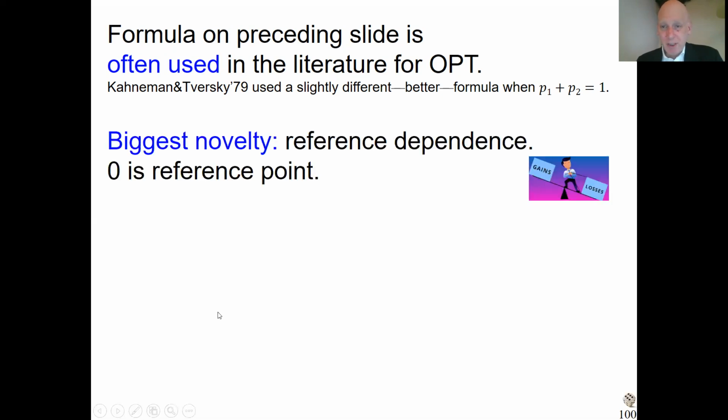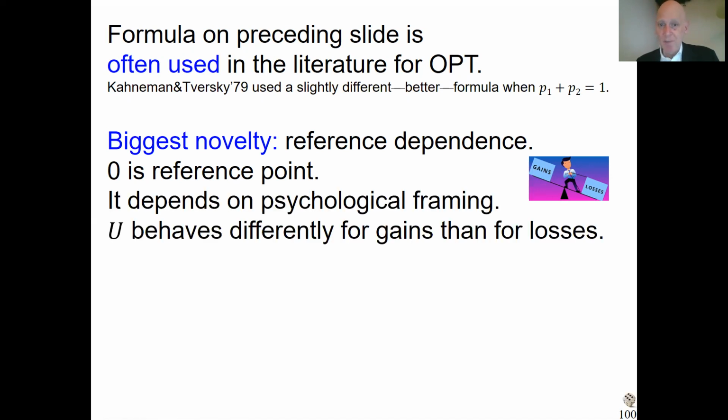The biggest novelty, so one novelty you already saw, that's probability weighting. Prospect theory had another novelty, reference dependence, and I will not say much about it in the course. But the idea is that when people evaluate outcomes, they don't take them just as they are, but they take some sort of reference point subconsciously, and they compare with the reference point. Things that are better than the reference point are gains. Things that are worse than the reference point are losses.